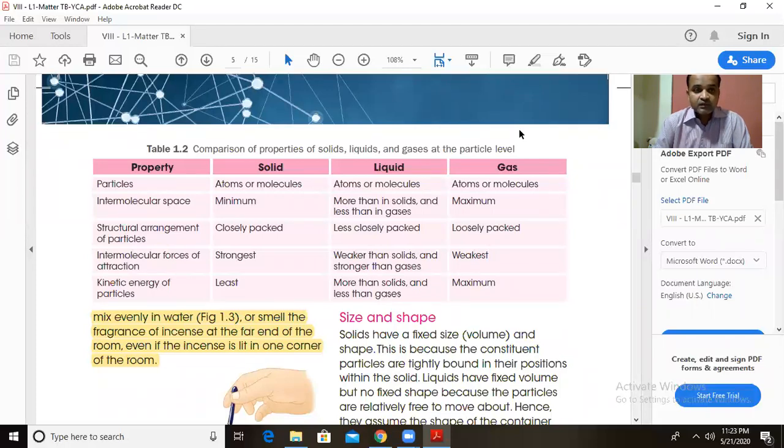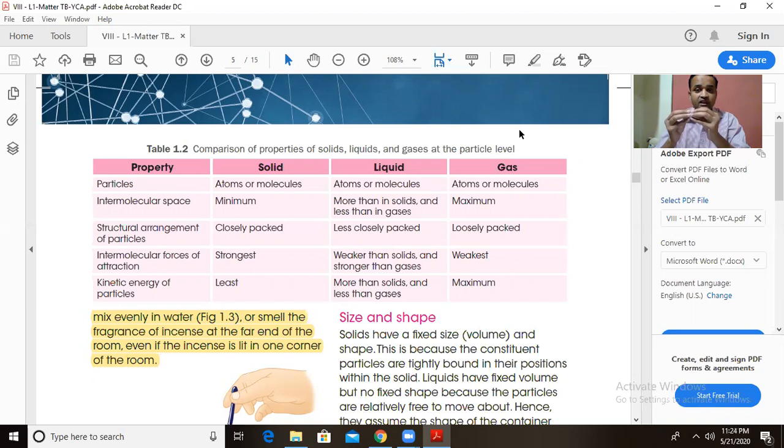Next one, the intermolecular space. In case of solids, the intermolecular space is very less. The particles are very close to each other. And the interparticle force of attraction, or you can call it the intermolecular force of attraction, is strongest. Therefore, they can move very little, just a fine distance. And therefore, solids also have very less kinetic energy, the least kinetic energy.